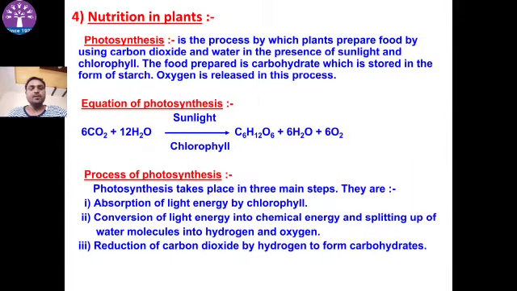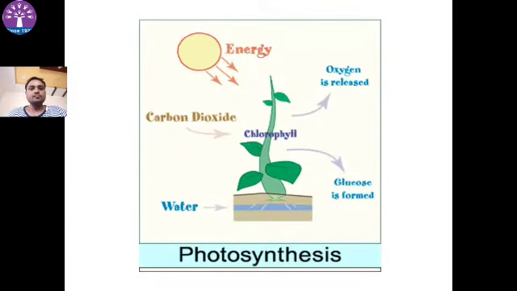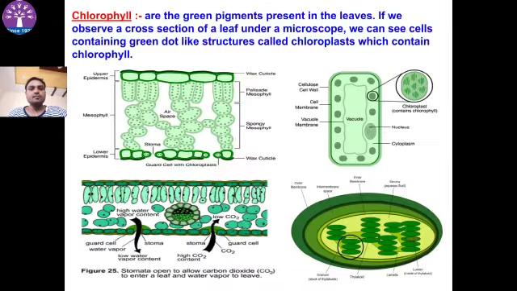Nutrition in plants. Plants prepare their food by the process of photosynthesis. The equation of photosynthesis is given here. Photosynthesis takes place in sunlight, in the presence of chlorophyll. Chlorophyll is the green color pigment present in the chloroplast cells of the plants. It is green in color. It traps the sunlight.